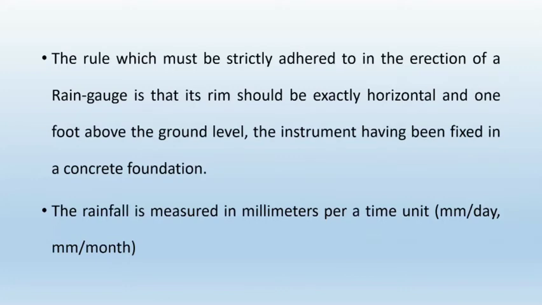This rainfall is measured in millimeters per time unit. Means it may be millimeters per day or millimeters per month. So rainfall is measured in millimeters per time unit. It may be millimeters per day, millimeters per month, or millimeters per year.